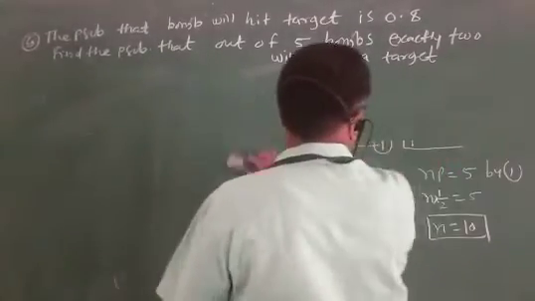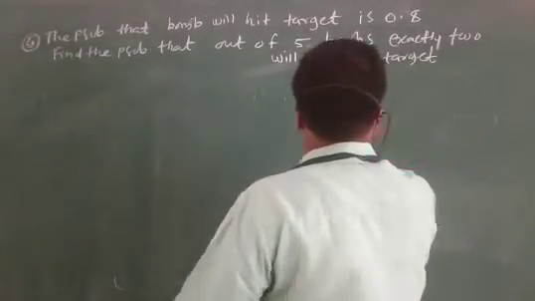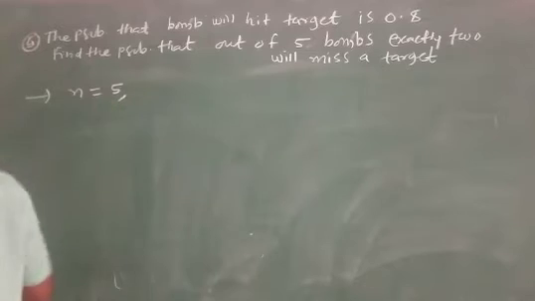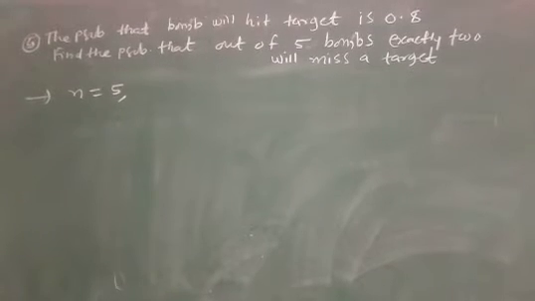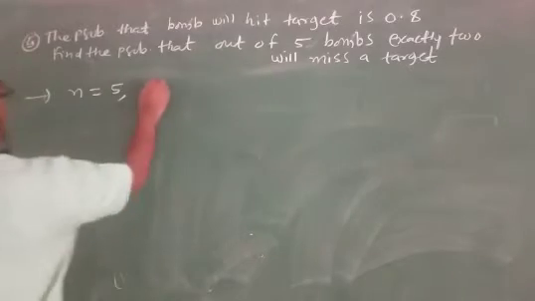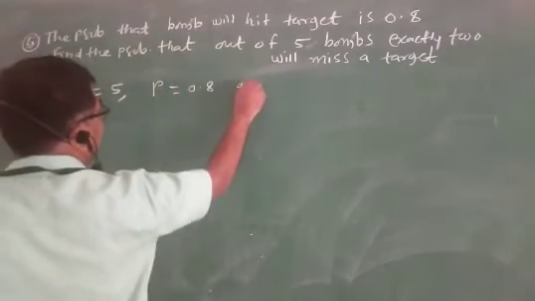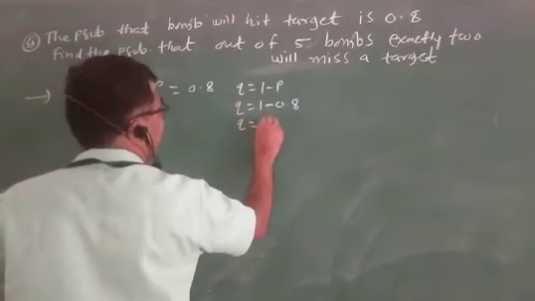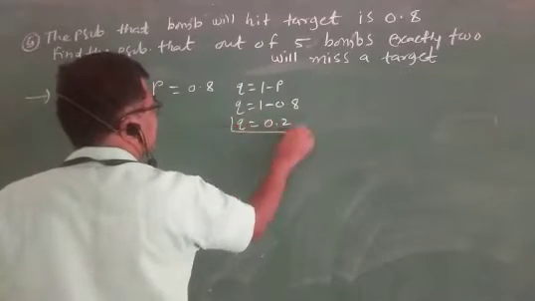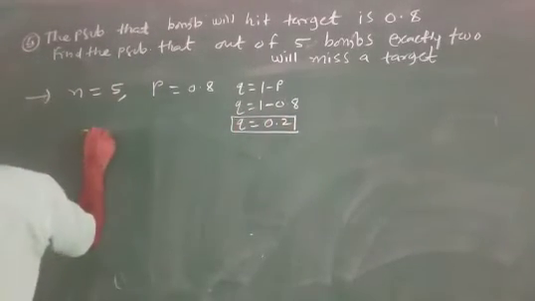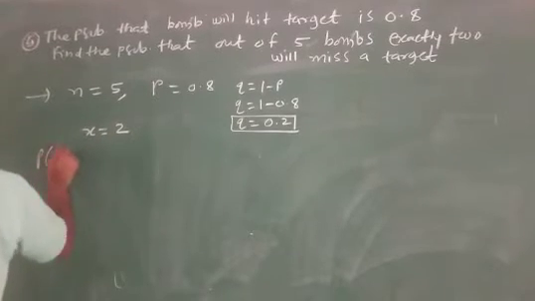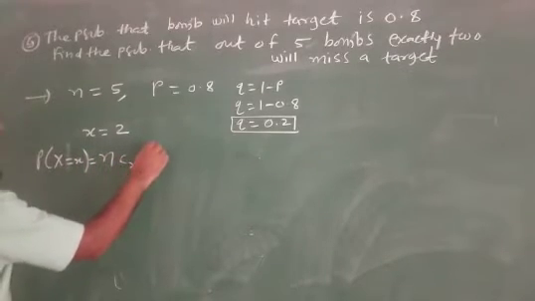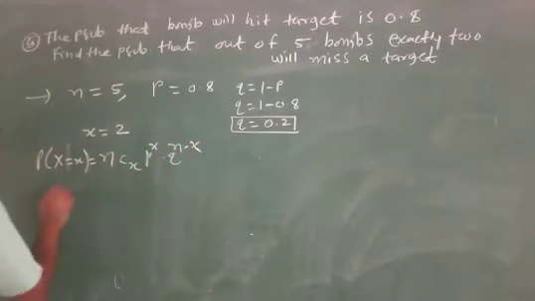Now, given n equal to 5, p equal to 0.8, q equal to 1 minus p, q equal to 1 minus 0.8, q equal to 0.2. x equal to 2, P of x equal to nCx p raised to x q raised to n minus x.